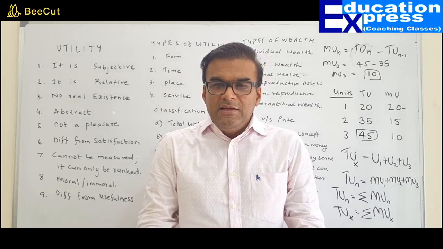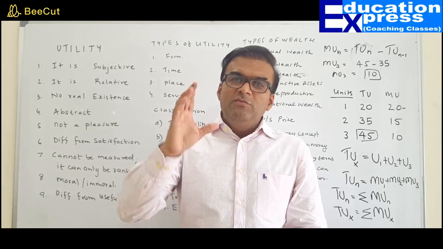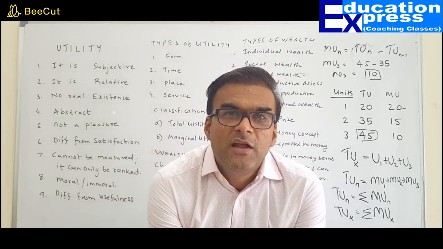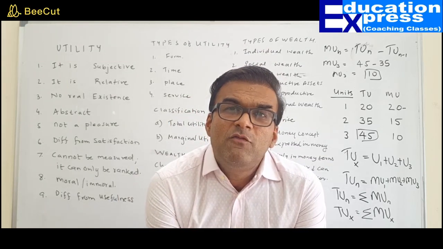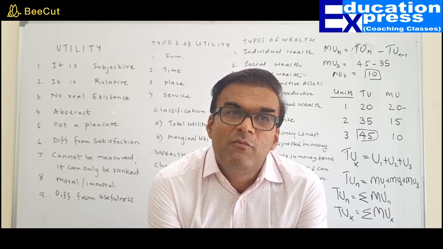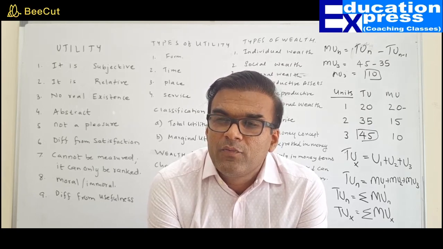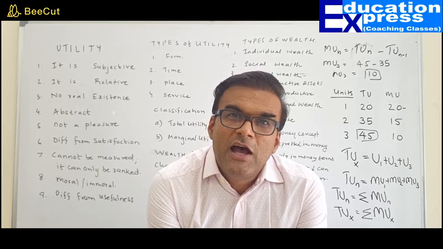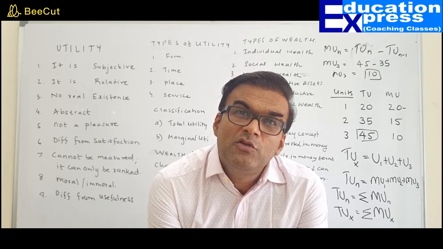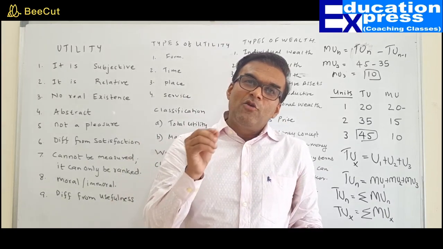What about price? Price means whenever the value is expressed in terms of money. This mobile phone, is it valuable? Of course it's valuable. So tell me how much? 44,000 rupees. So value, when expressed in terms of money, is called price. Whenever we ask, "भैया ये कितने का है?" the answer is always in terms of money. So when the value of a commodity is expressed in terms of money, it is called price.